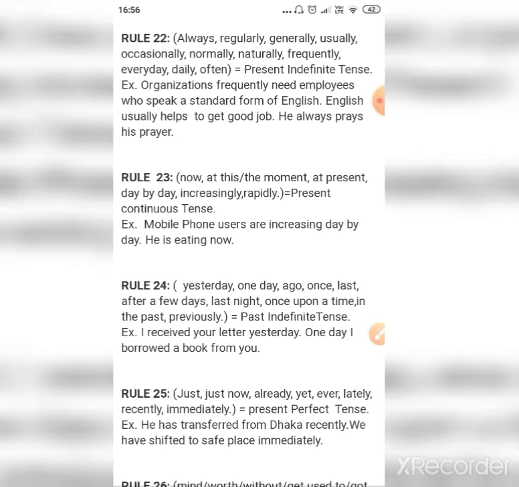He is eating now. So rule number 24 says that all these words which are there in the brackets are past indefinite tense. Example, I received your letter yesterday. One day I borrowed a book from you. So all these words which are there in the brackets are considered as past indefinite tense.